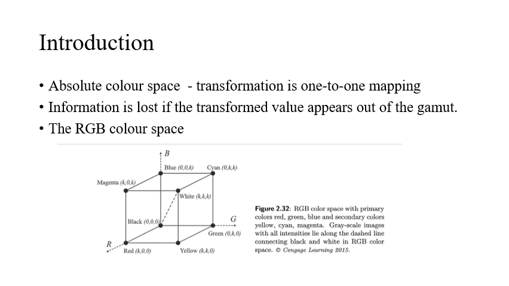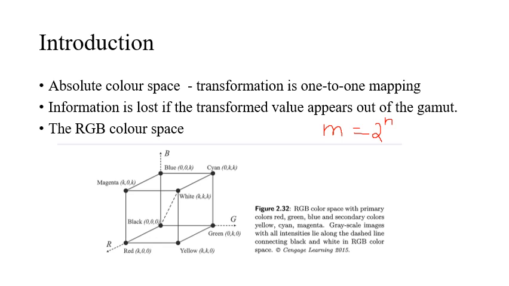m equal to 2 power n values. For example, if we say n is 8, then 2 power 8 is 256, correct? So you can have 256 levels, and the values go from 0 to m minus 1, because 0, 0, 0 we consider as black, and the maximum value is white.